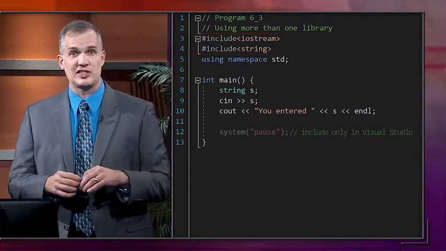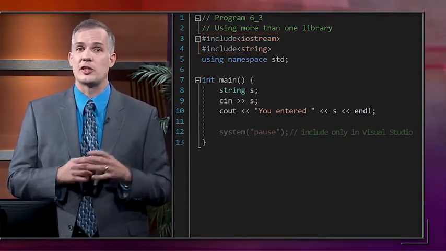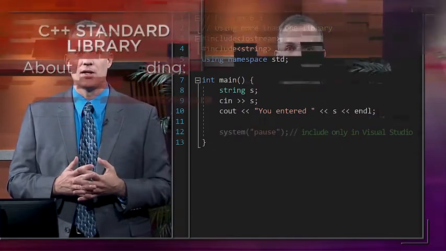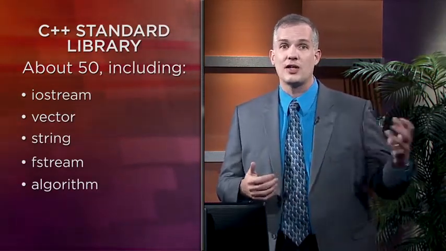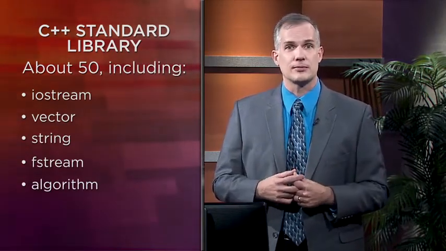Now, the first libraries to be aware of are a standard set of files that are included with every C++ installation. These libraries are collectively often called the C++ Standard Library, and there are about 50 of them in all. One we've already been using is IOStream, and in future lessons we'll encounter about 15 to 20 more of these. We'll end up using ones like vector, string, fstream, and algorithm. And these standard libraries are the ones to rely on first when you have something that you want to do. You just write a #include statement near the top of your program, putting the library name inside the angle brackets.